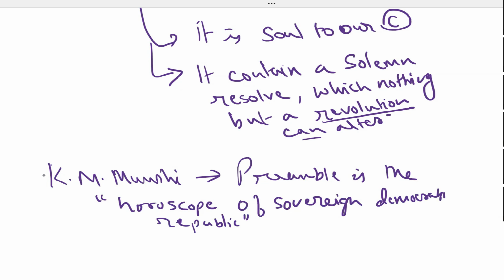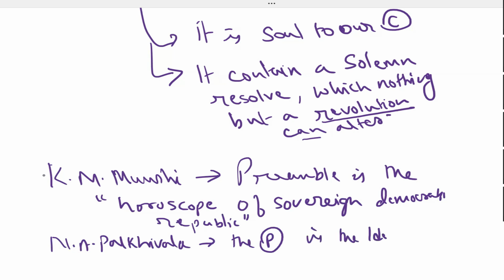Similarly, the most important one, which is asked in most examinations, is N.A. Palkhiwala's statement. Nani Palkhiwala said that the preamble is the identity card of the Constitution.